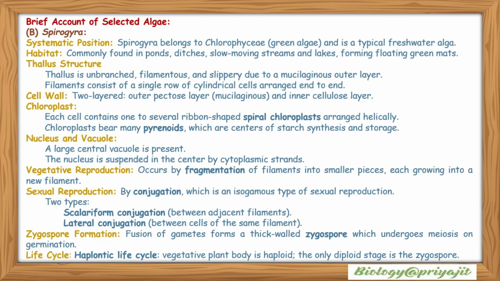Sexual reproduction is by conjugation, which is an isogamous type of sexual reproduction. It is of two types: scalariform conjugation, found between adjacent filaments, and lateral conjugation, found between cells of the same filament. Zygospore formation: fusion of gametes forms a thick-walled zygospore, which undergoes meiosis on germination. Life cycle: they show a haplontic life cycle, so the vegetative plant body is haploid and the only diploid stage is the